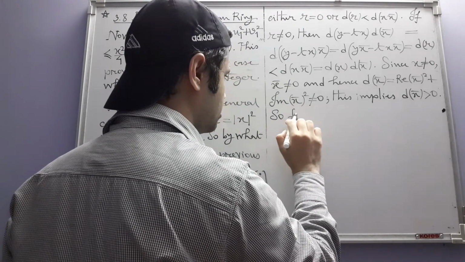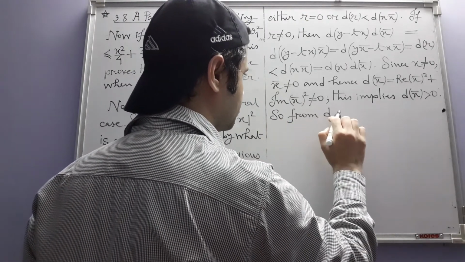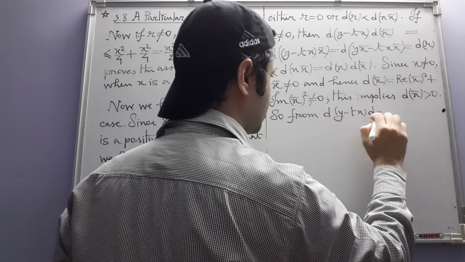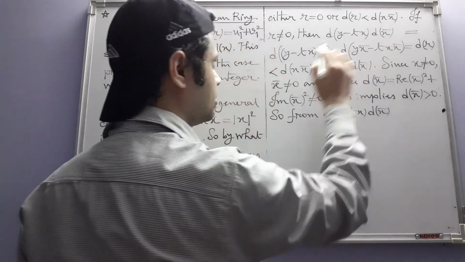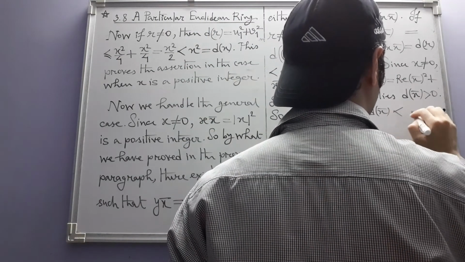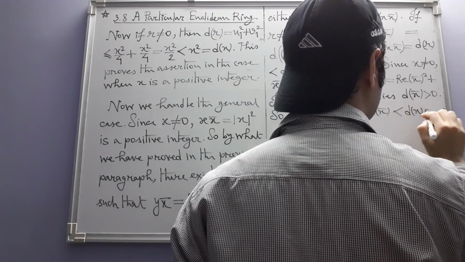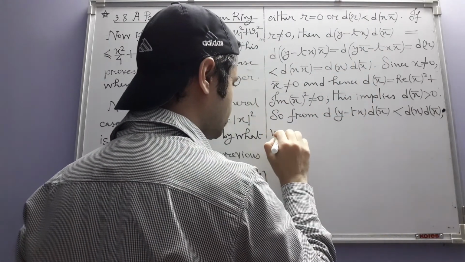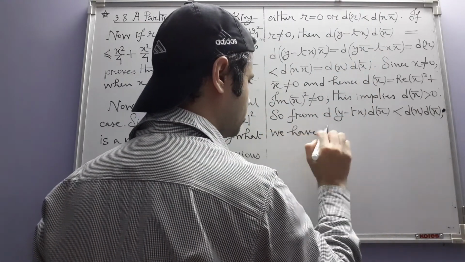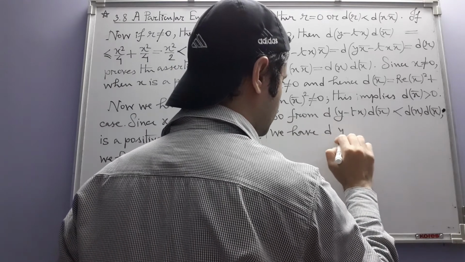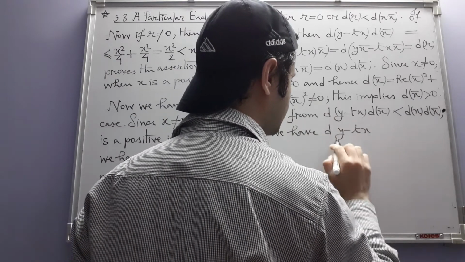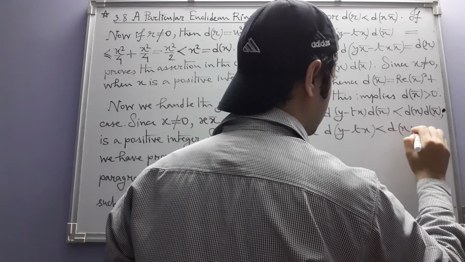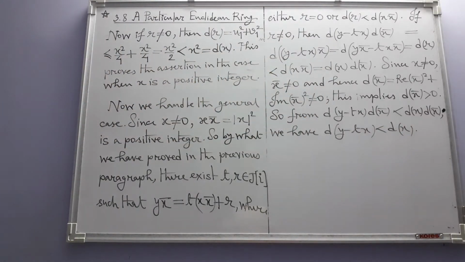So from this inequality, d of y minus t x times d of x bar is less than d of x times d of x bar, we have d of y minus t x is strictly less than d of x. Okay,